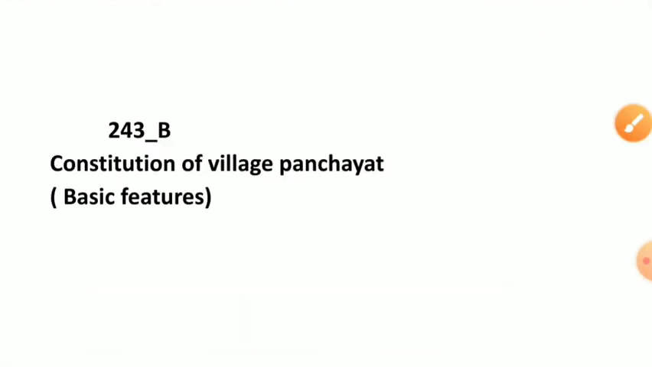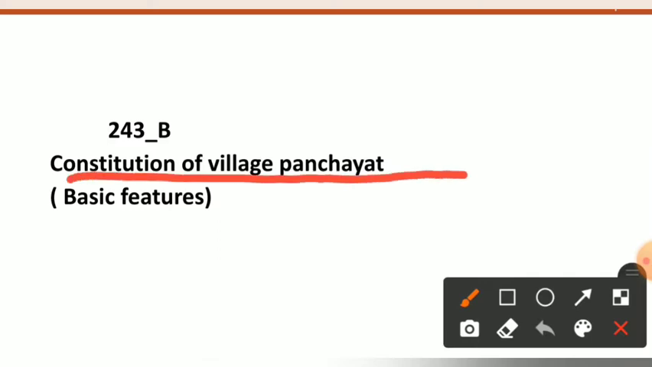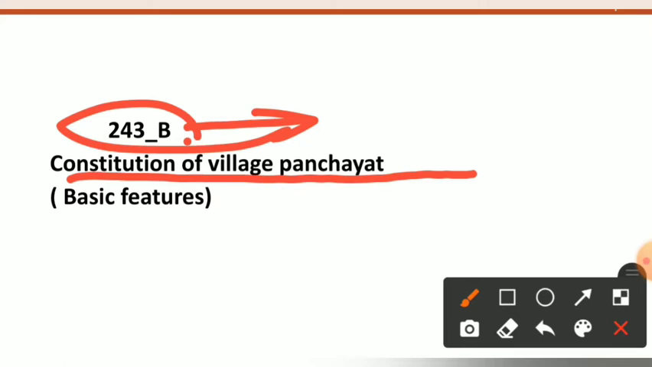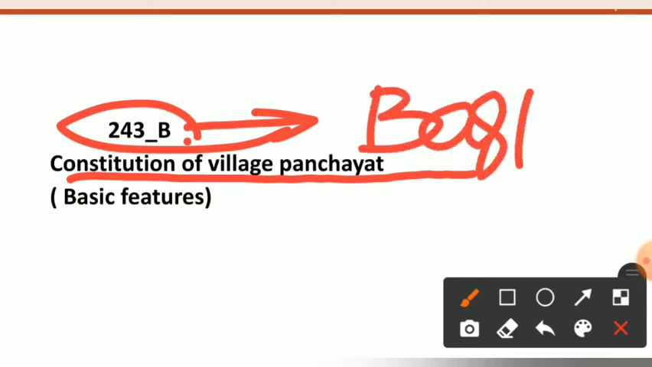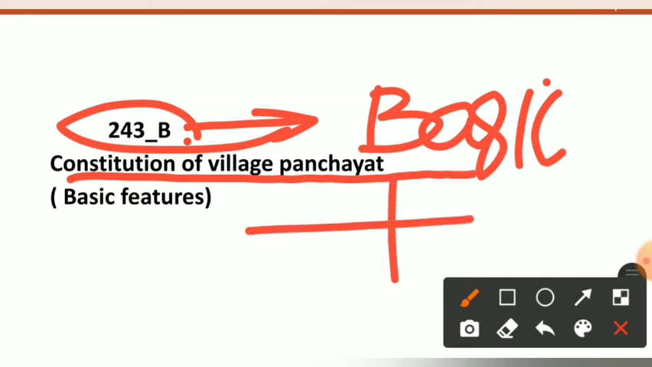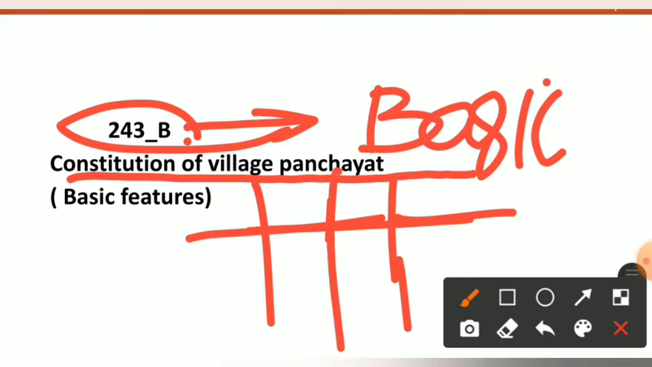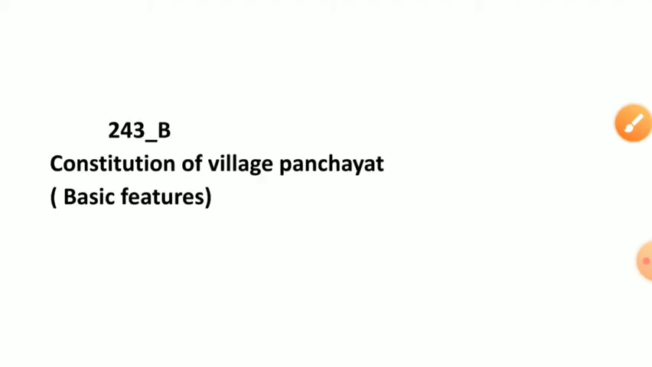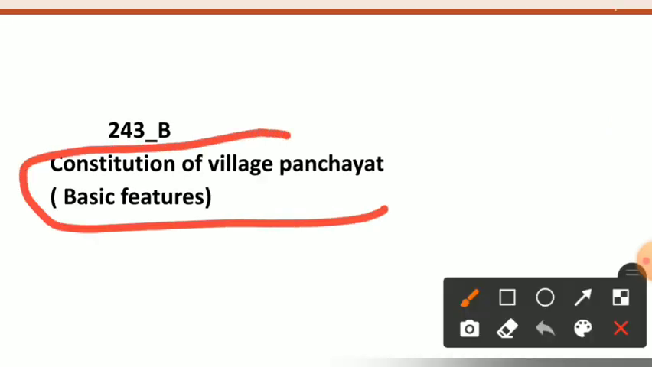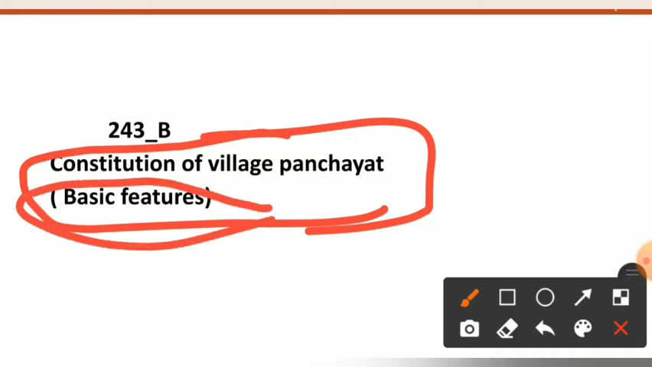Now see article 243B, it deals with the constitution of the village panchayat. We will remember this article by remembering B as the basic features. Everything has its basic features. For example, when we open a book, on the first page the index is written, chapter 1, chapter 2, chapter 3. These are the basic features. Similarly, the basic features about the panchayat are in the constitution. So article 243B deals with the constitution of the village panchayat. Remember B as the basic features.